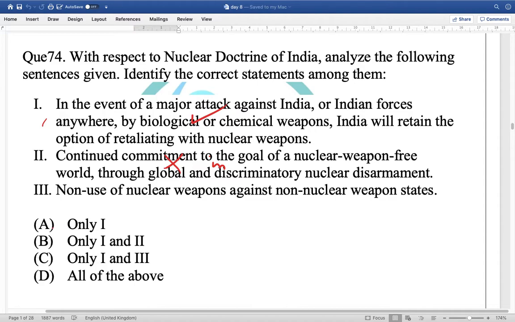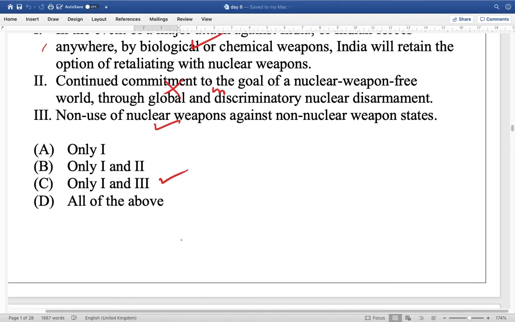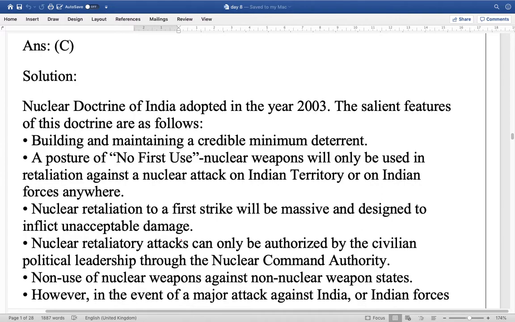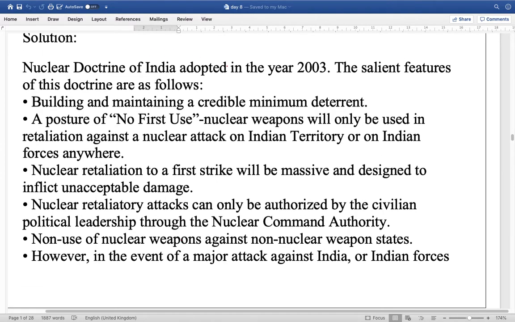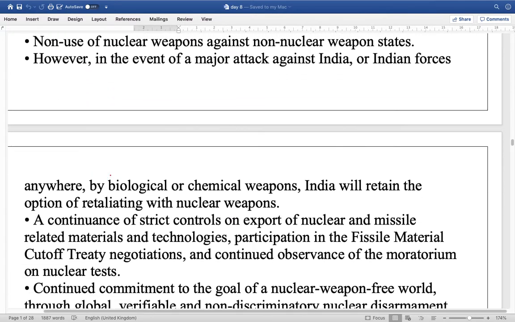Third statement: no use of nuclear weapons against non-nuclear weapon states. Yes, the third statement is correct because we would not be using nuclear weapons against those states which do not have nuclear weapons. C becomes the answer. The nuclear doctrine was developed and adopted in 2003. It talks about credible minimum deterrence and no first use too. But if any attack happens, the nuclear retaliation will be massive.